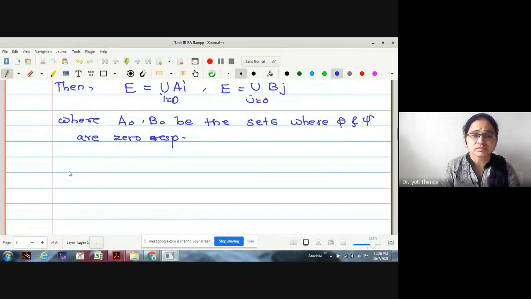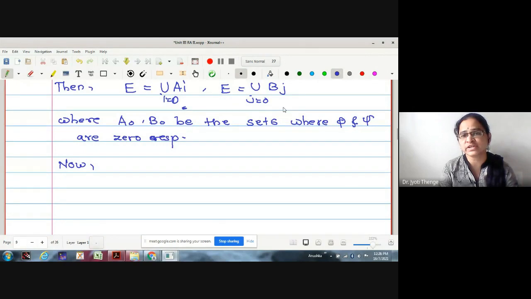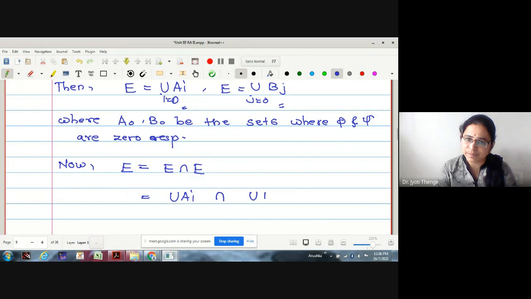Now, I want to club these two sets together. For this, let me write E as the intersection of these two. I can write E intersection E. Is it okay? Now once I replace the first E by union AI, intersected with the second E, which I replace with union BJ.